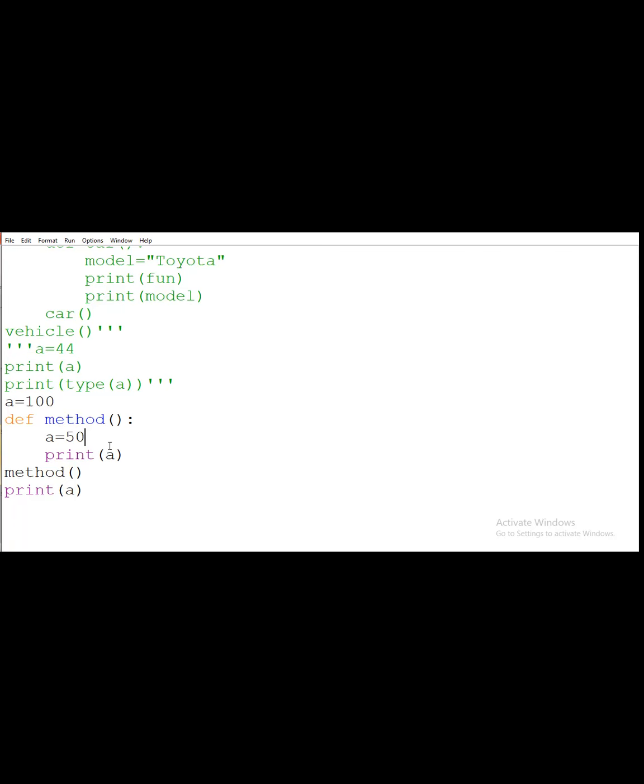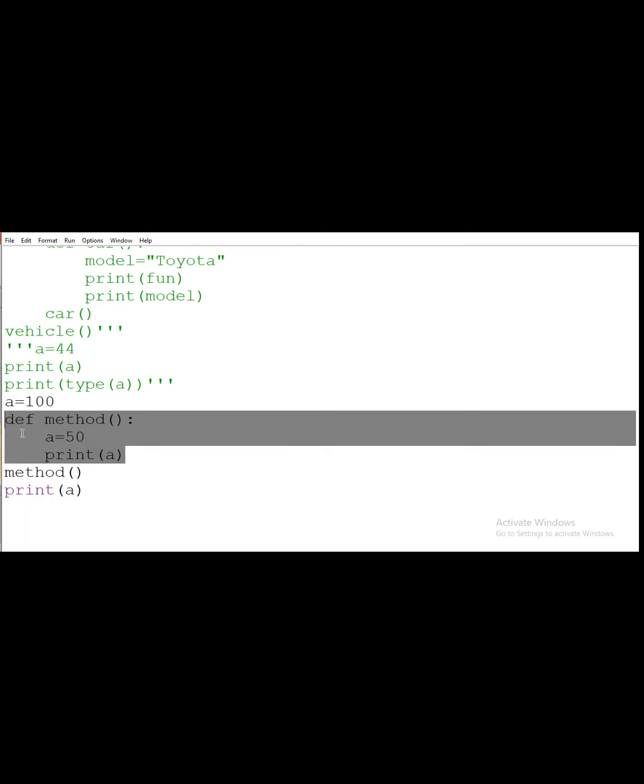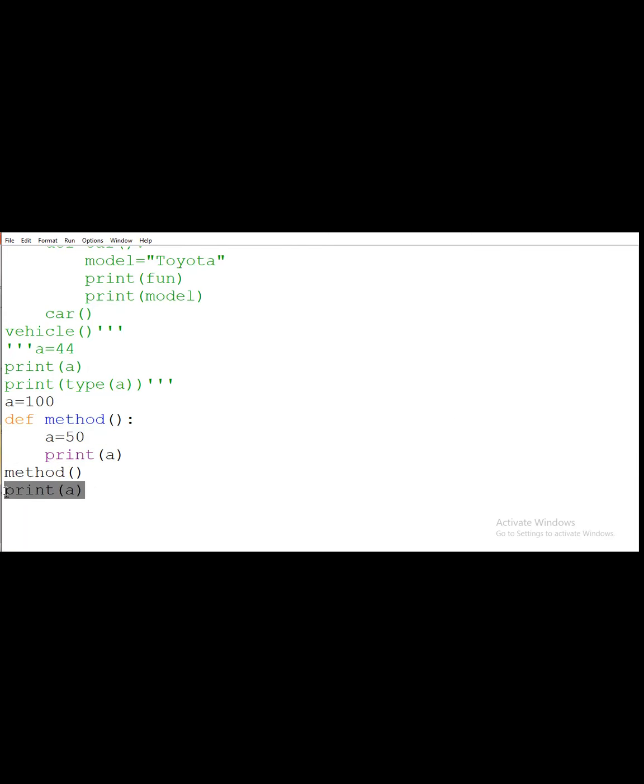Means what? We call it as one value is in local scope and the other value will be in the global scope. So a refers to 50 outside of the method. Means what? A refers to 50. Why do we say a refers to 50? Because it will be within the local scope. But we are printing the value of a outside of that method.